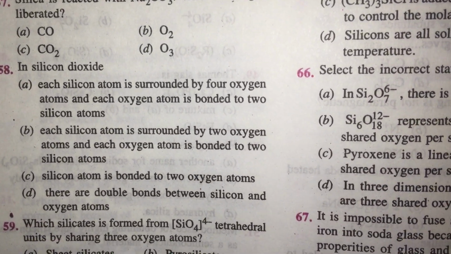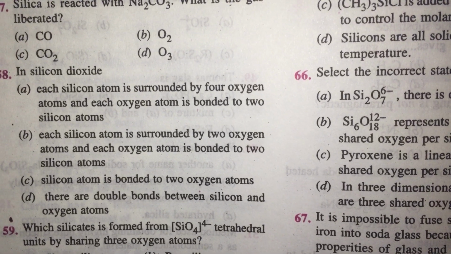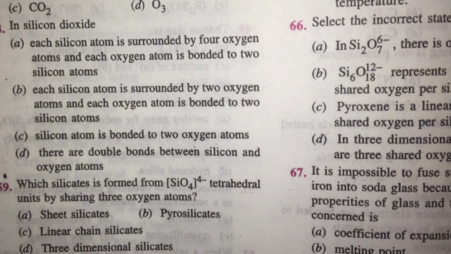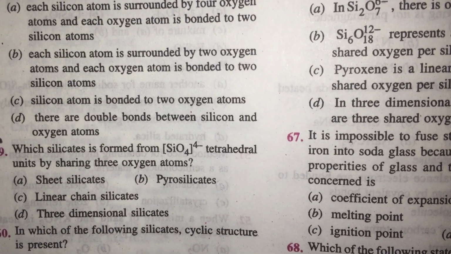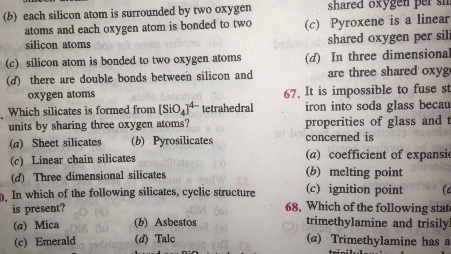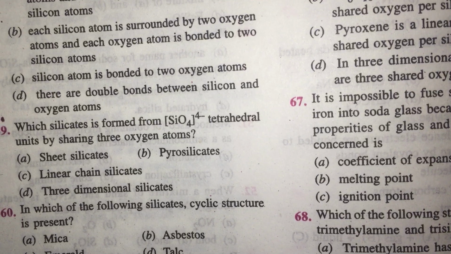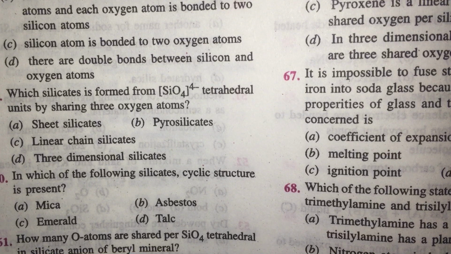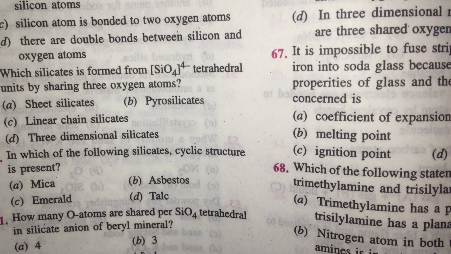Which silicate is formed from SiO4 4- tetrahedral units by sharing 3 oxygen atoms? It is the sheet silicate. Answer is A. In which of the following silicates is a cyclic structure present? The cyclic structure is present in emerald, the beautiful green stone, which has the formula 3BeO.Al2O3.6SiO2.